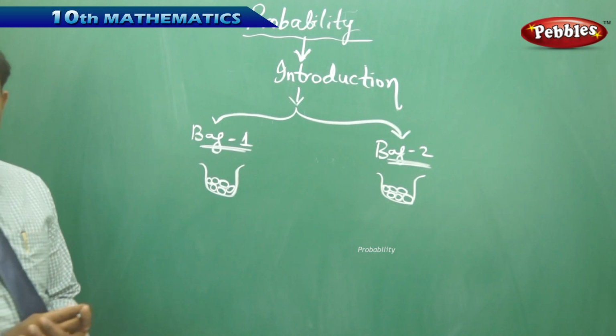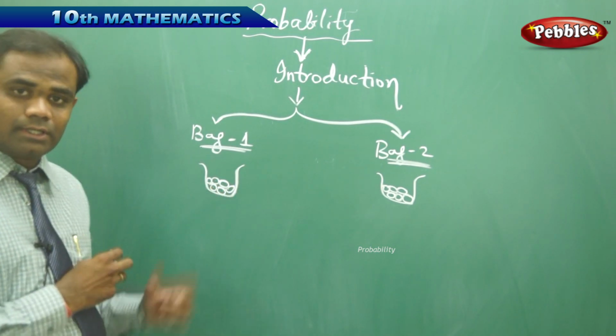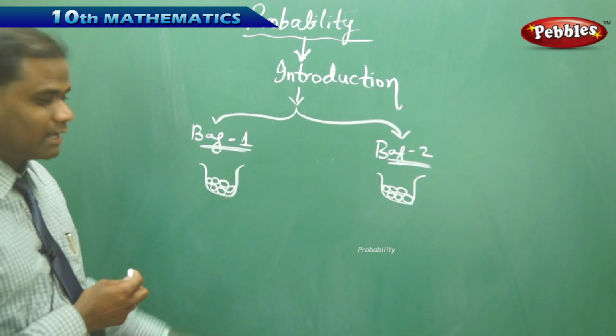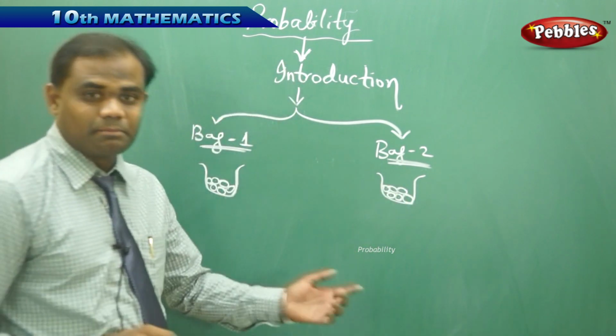Totally I observe that in this bag there are 1, 2, 3, 4, 5, 6 balls, and in bag 2 also there are 1, 2, 3, 4, 5, 6 balls.